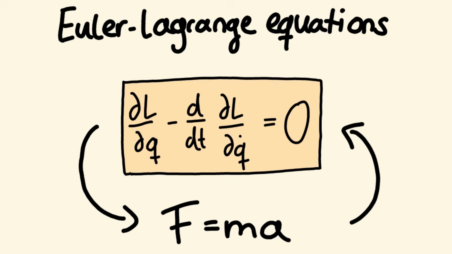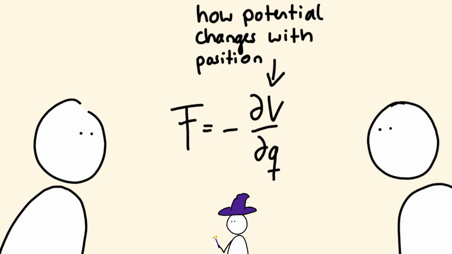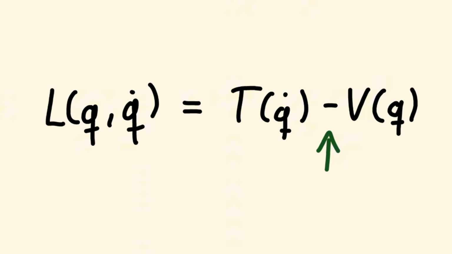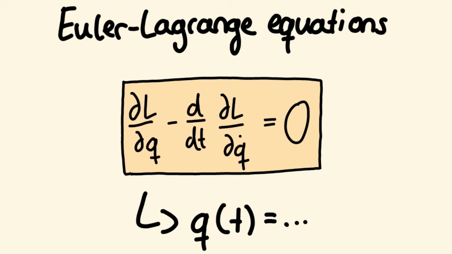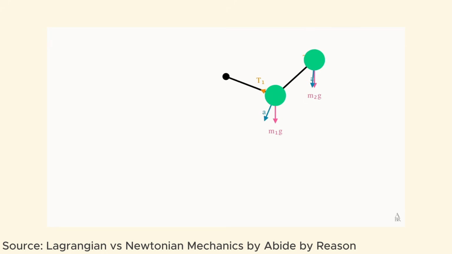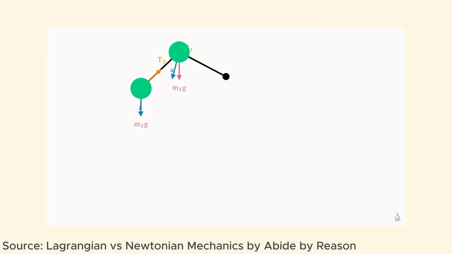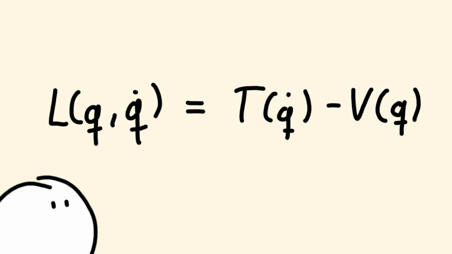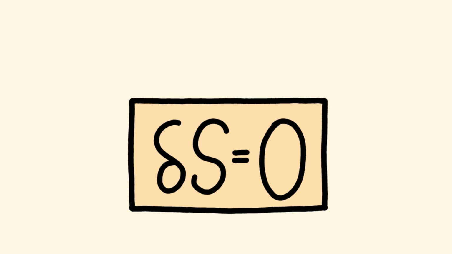You can do this the other way around as well. You can derive the principle of stationary action or the Euler-Lagrange equations starting from Newton's second law. When you do the math, you eventually use this connection between conservative forces and potential energy. And that's the reason for the minus in the Lagrangian. Deriving equations of motions, so equations for the position, velocity or acceleration, out of the Euler-Lagrange equations is especially powerful when things become complicated in Newtonian mechanics. When there are so many forces involved that it's difficult to keep track, we can just look at kinetic minus potential energy instead.